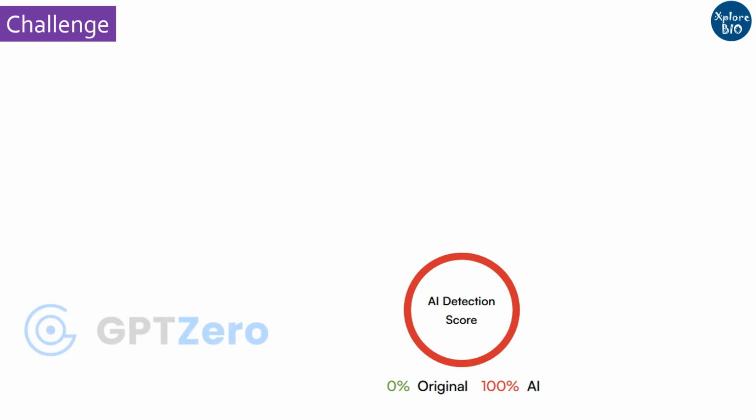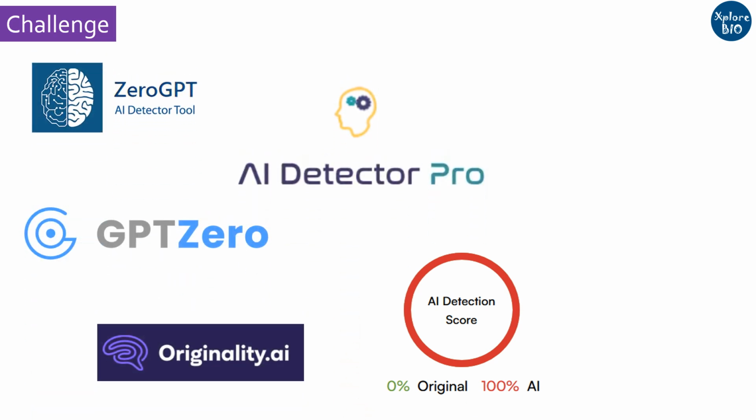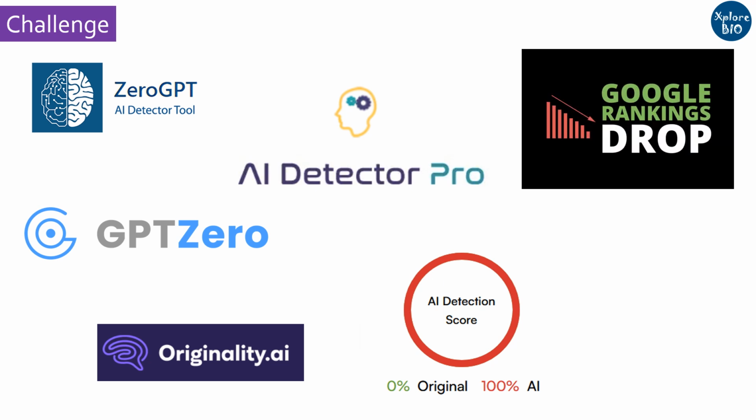But the major issue with using AI tools like GPT is that such content can easily be detected by powerful AI detectors like ZeroGPT, AI Detector Pro, and Originality.ai. This might reduce your credibility as a creator. Your content might even get flagged, downranked by Google, which may even result in financial losses.